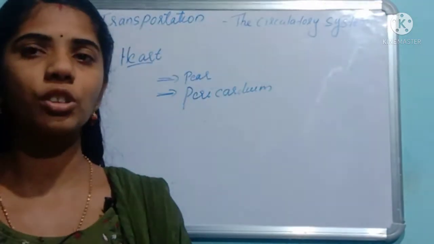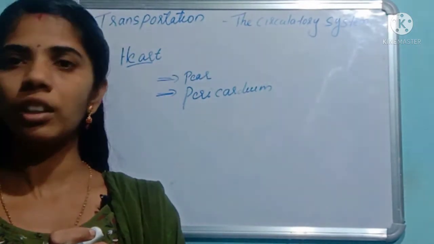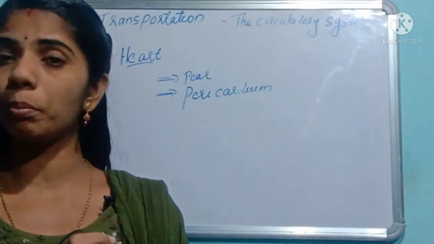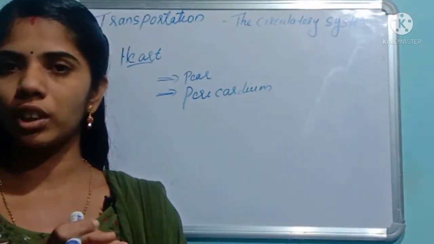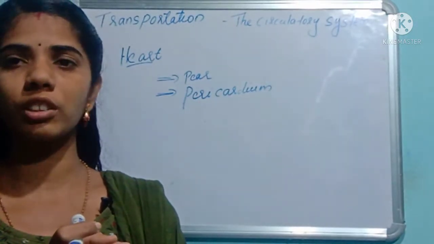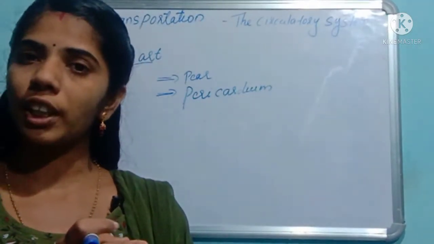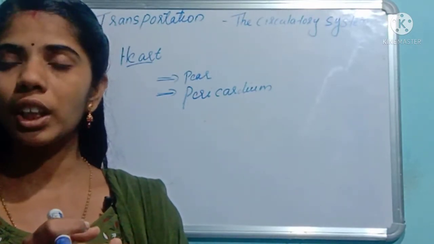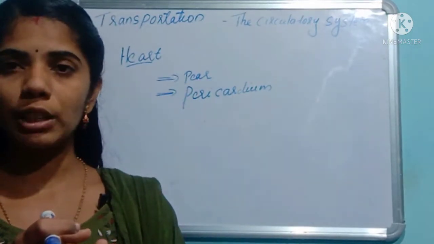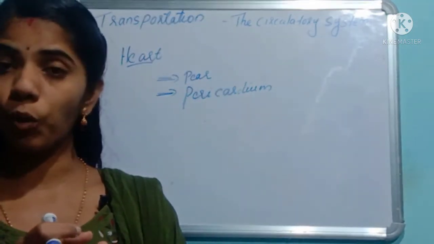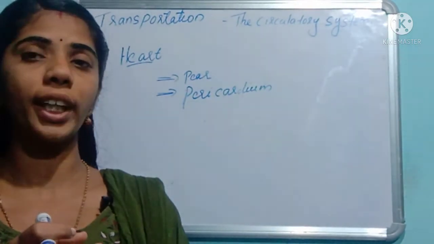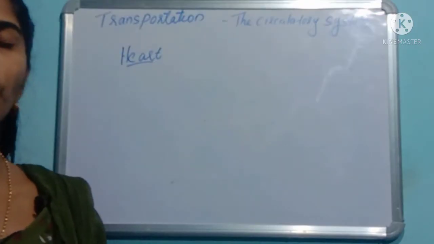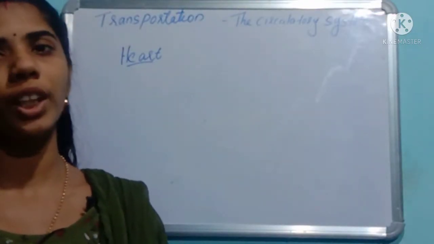What is the external structure of the heart? The heart is present in between the lungs, and it is protected by the rib cage. It is covered by a membranous structure known as the pericardium, otherwise the pericardial membrane. The fluid filled in between the double membrane is known as pericardial fluid, and it helps to protect the heart from mechanical shocks. Clear? Now we are going to discuss the internal structure of the heart.